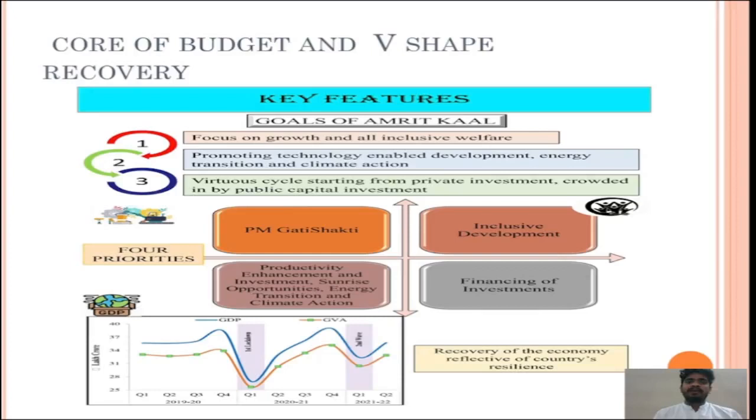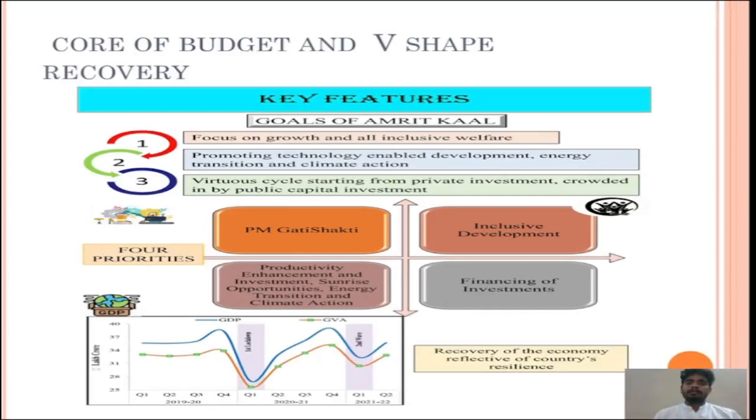The second one is technology-enabled development. Already in the economic survey, in the previous video which I have stated, the economic survey has indicated that government planning and future policy making should be on a real-time basis, that is, using technology. Already the Government of India has incorporated ICT in overall development.